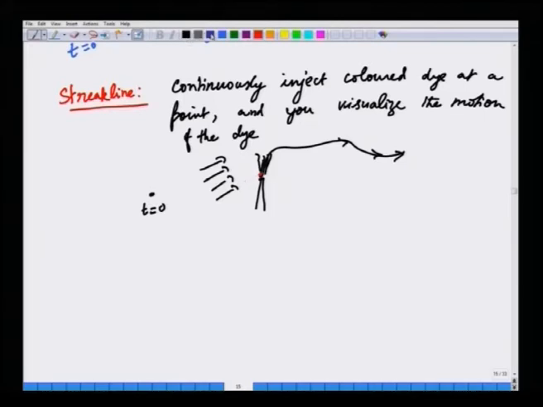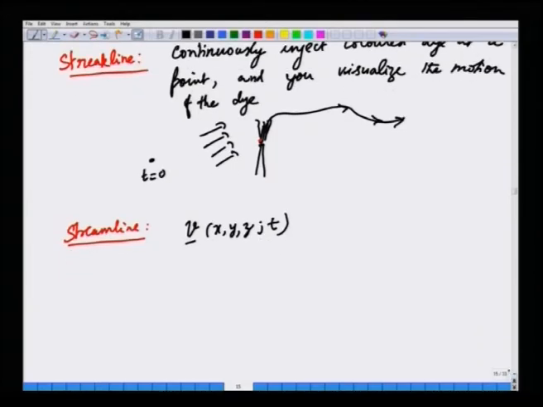Okay. Finally, we have streamline. Streamline is a mathematical idea. We will have to see how it is visualized experimentally, but it is a concept. The concept is that, suppose you imagine in the Eulerian description, you have the velocity vector as a function of 3 spatial coordinates and time.